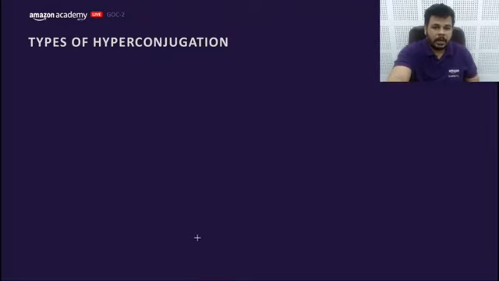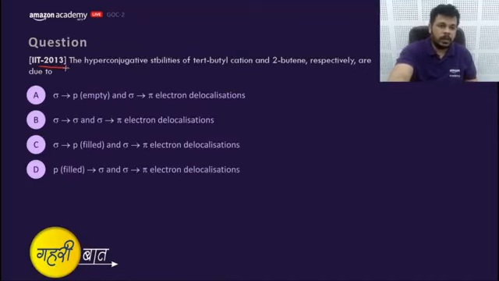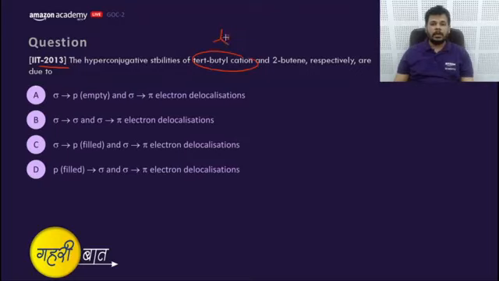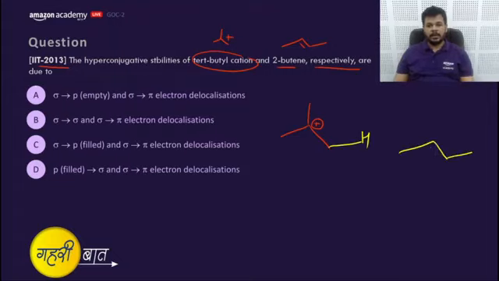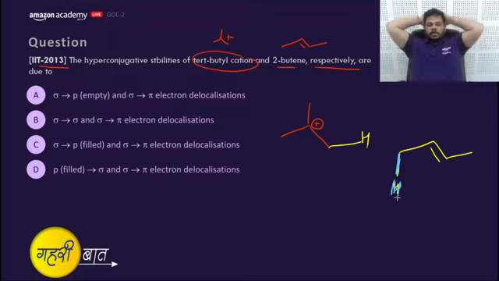This is a carbocation. Now this question was asked in IIT 2013. The hyperconjugation in tertiary butyl carbocation and 2-butene respectively are... This is a carbocation, and you need to find out the type of hyperconjugation, and this is an alkene. What would be the answer? Very good question, guys, tell me quickly. Please tell me what would be the answer of this question.